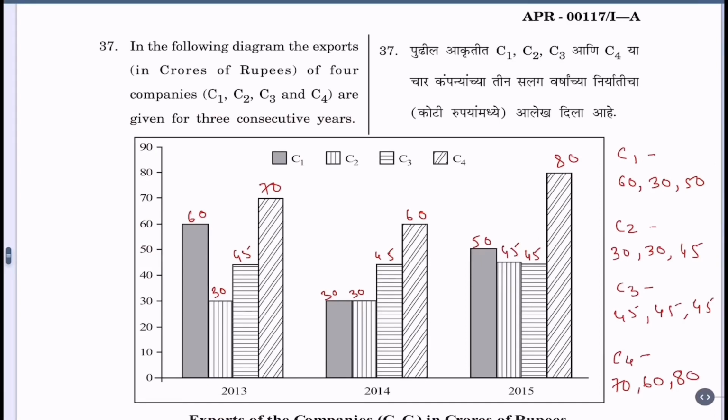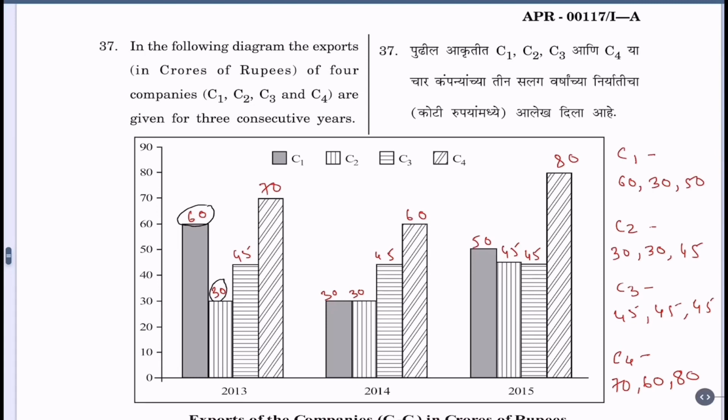Question 37. In the following diagram, the exports in crores of rupees of 4 companies C1, C2, C3 and C4 are given for 3 consecutive years. Now the given diagram I have just rewritten. I have written values for each bar at the top. So this is known as labels. For C1 in 2013, the value is 60.